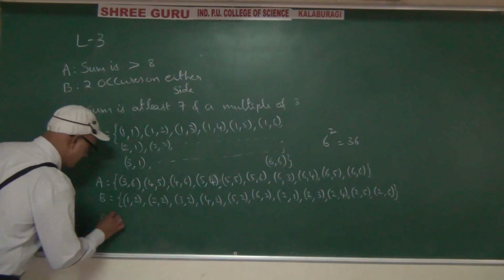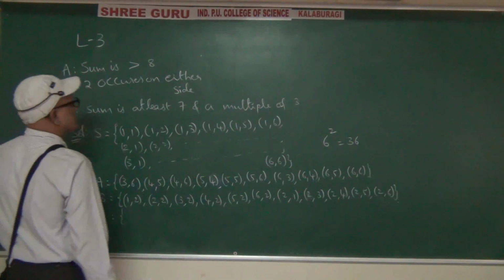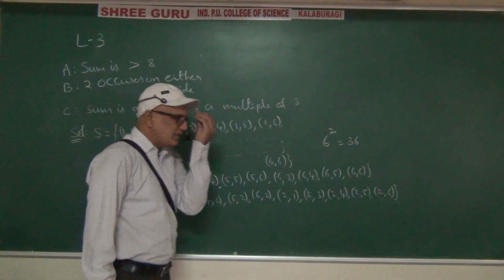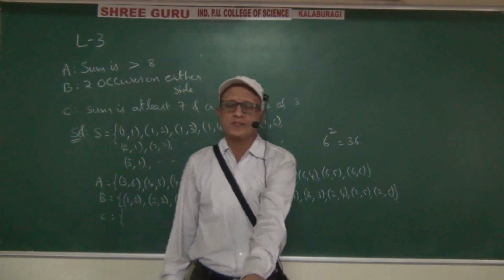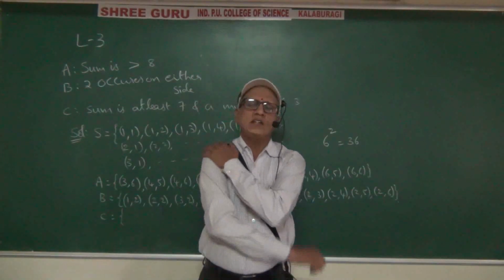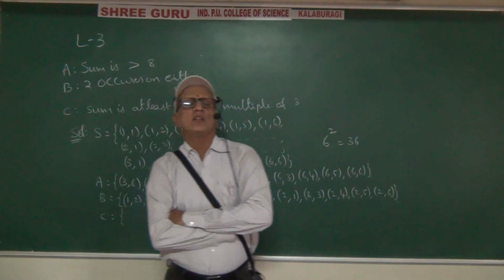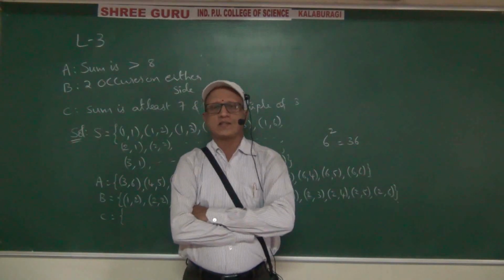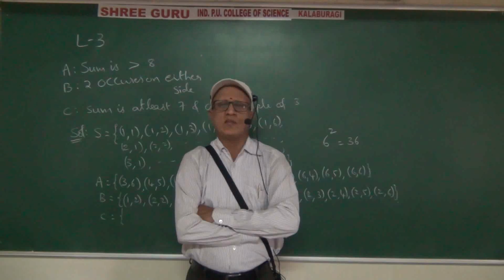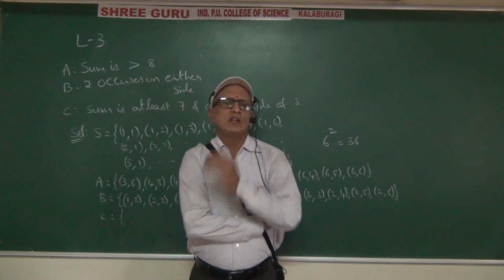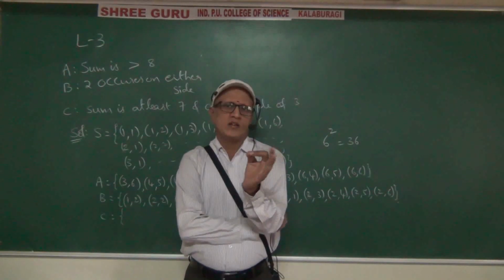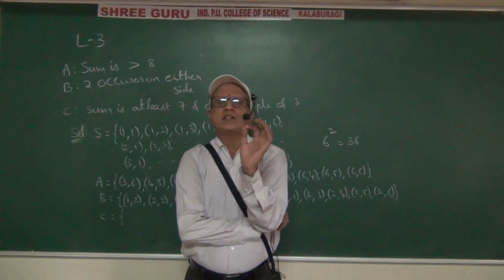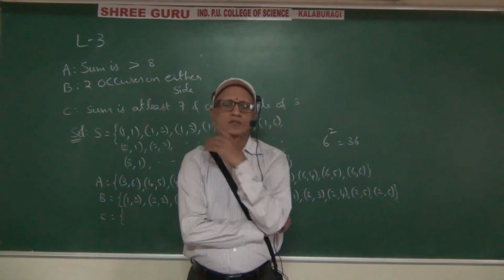Next, see: the sum is at least 7. In the coming test, the paper is very easy. At least you can score 35.